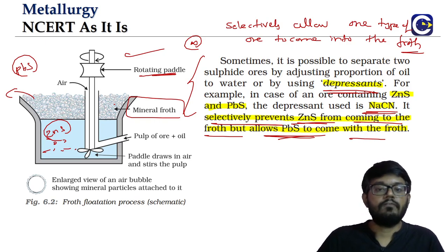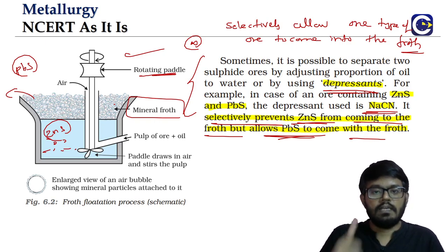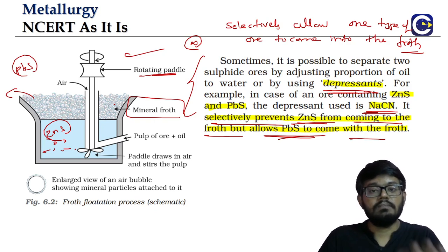Now, froth flotation is used for the sulfide ores. Why? Because the sulfide ore particles have more wettability with the oil, whereas the other gangue particles, the impurities, are wetted more by the water. On that basis, we are able to separate them.